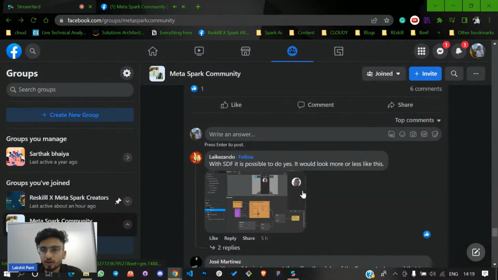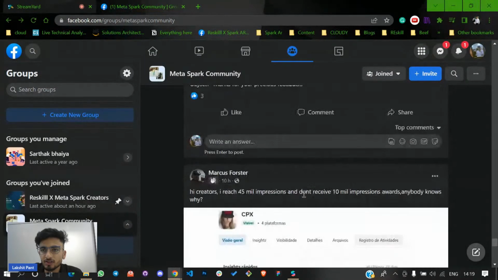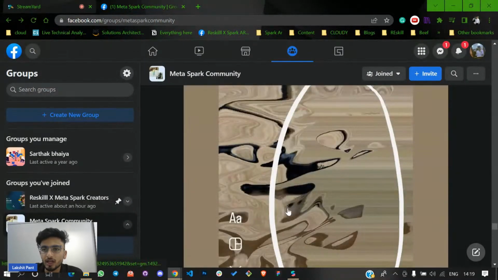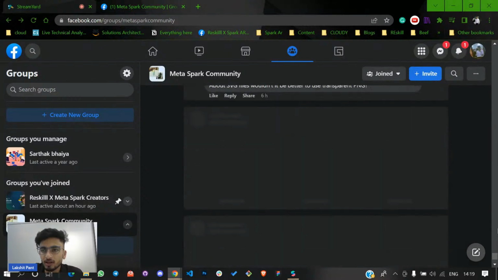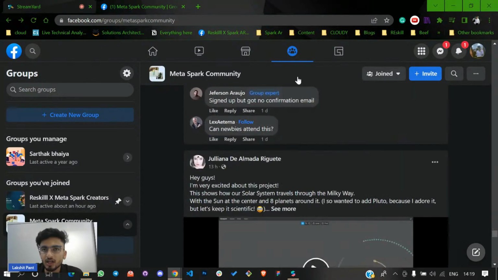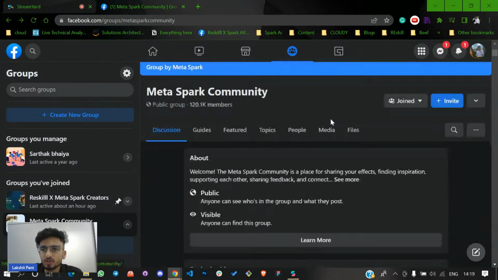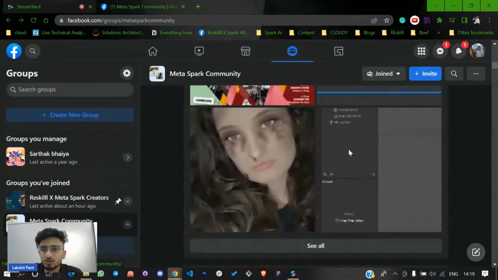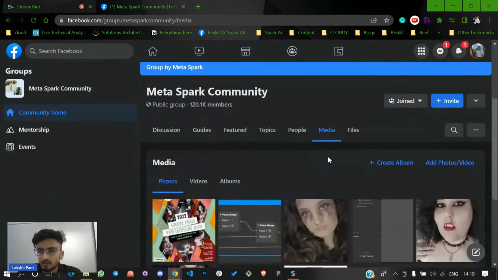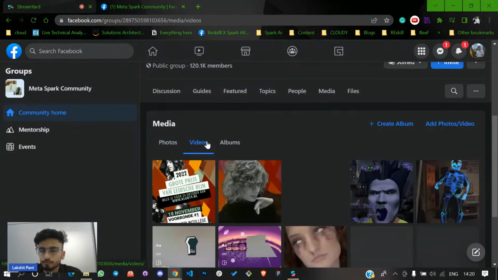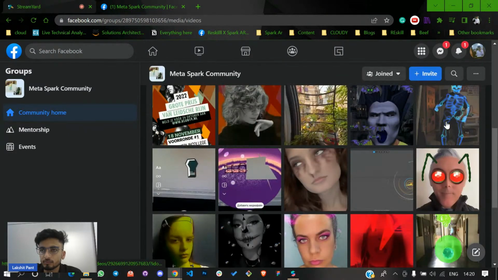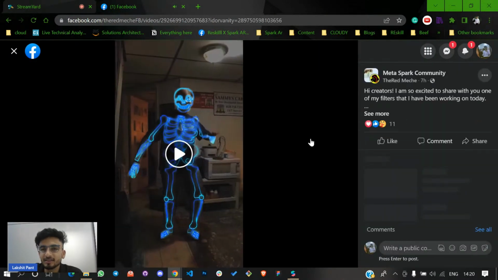There are some more filters that you can try and test. If I show you some more filters here, you can make something like neck distortion. You can do a lot more things with the help of Spark. You can make something like this.